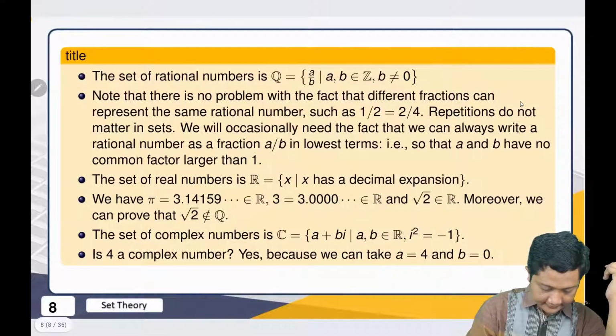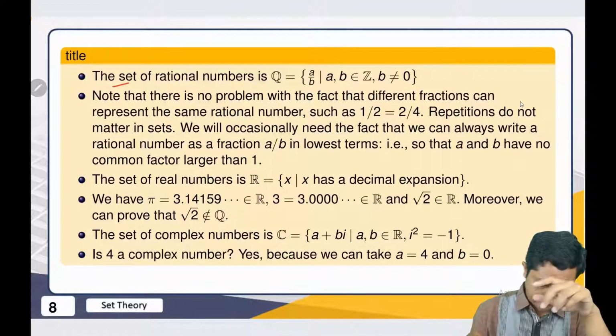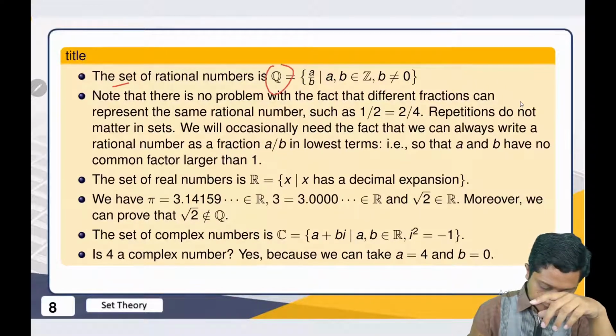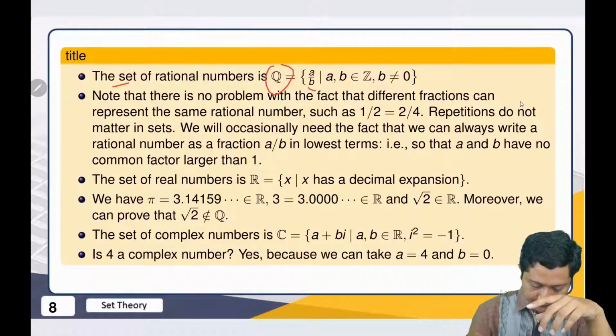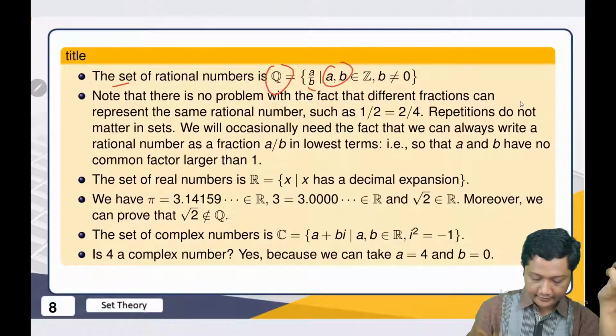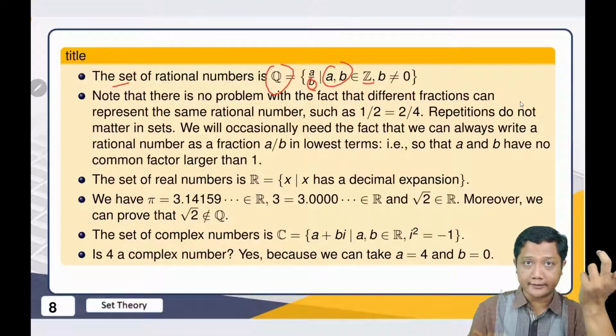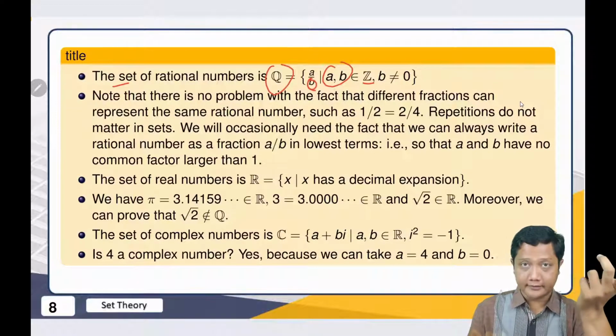And another thing is, if we go further, then we have this Q set containing a over b, where both a and b are integers, where we know that we have a fraction, so the denominator cannot be 0.